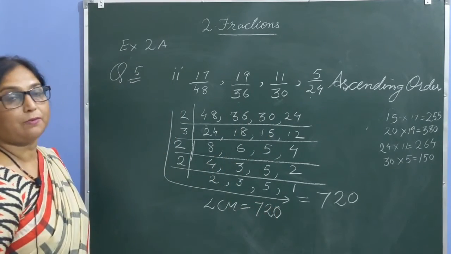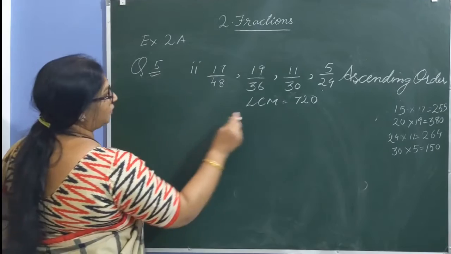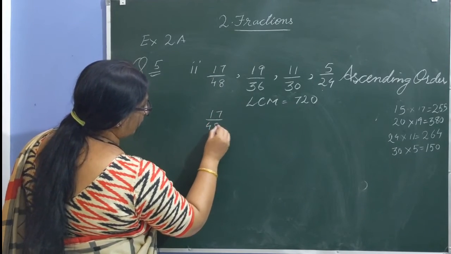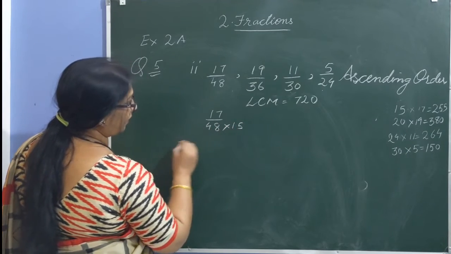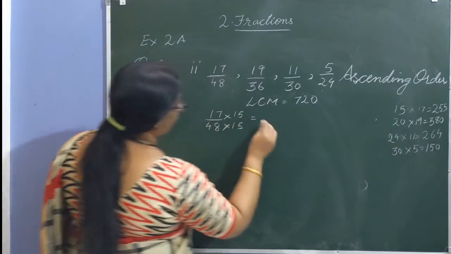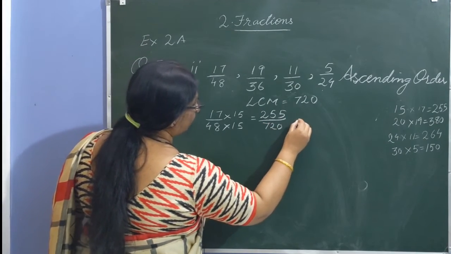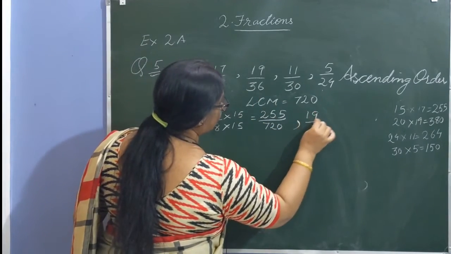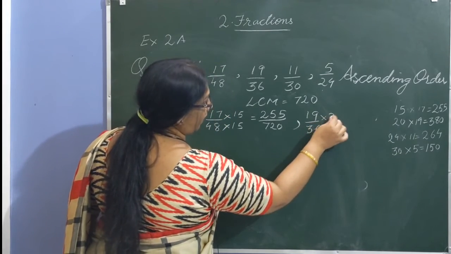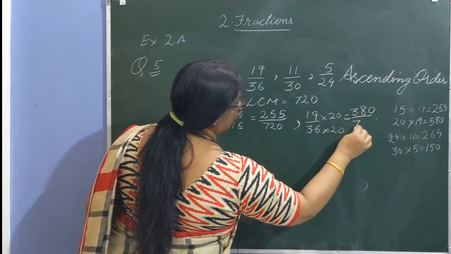Now let us move to the step of converting them into equivalent fractions whose denominator is 720. So the LCM is 720. Let us write the first fraction. 48 into 15 is 720. So same number you multiply up. We have already calculated here, it equals 255 by 720. Now let us take the next one, 19 by 36. 36 into 20 is 720. Same number multiply up, so it becomes 380 by 720.